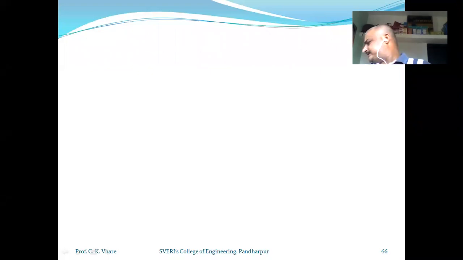Yes, sir. 150 kilojoule of work is supplied to a closed system. The initial volume is 0.6 meter cube. Stop. The first statement is 150 kilojoule of work is supplied to the closed system. Always keep in mind, whenever you are going to solve the problem, first of all you need to write the given things. Okay. So one by one, we will enlist the given things.